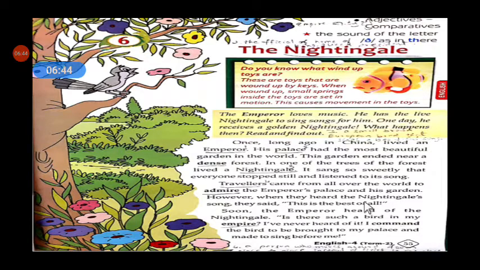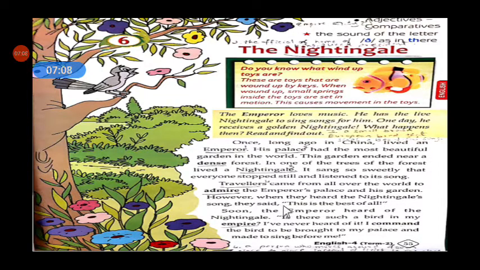Admire means to respect somebody for what he or she has done. So they respect the emperor's palace and his garden, because that palace is beautiful and has a beautiful garden.